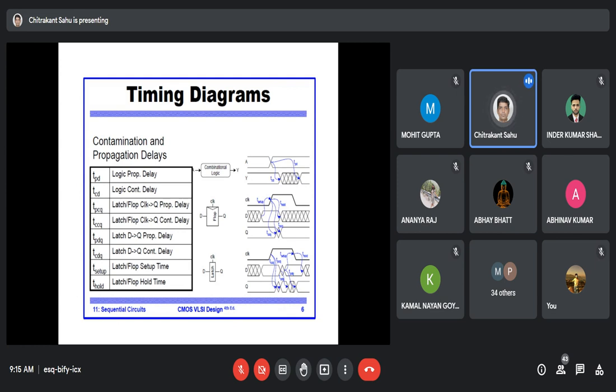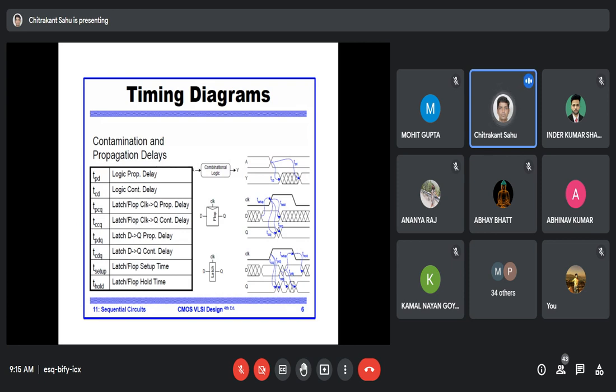And tccq means contamination delay, clock to Q. Then tpdq stands for propagation delay, D to Q. So D to Q is the input-to-output delay. These are the different delays associated.